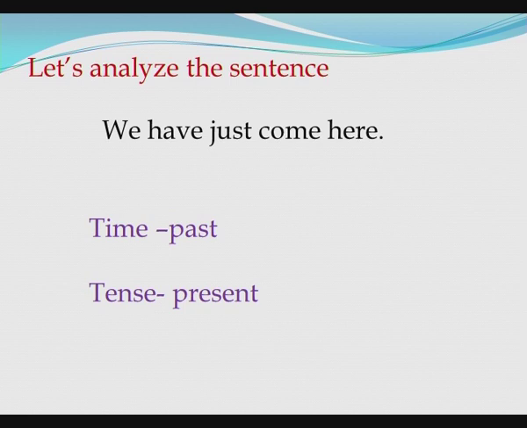And here is another sentence: we have just come here. We all know that it is completed action. It refers to past time, but the tense is present and the aspect is perfect. So, we can say it is in present perfect tense, but it refers to past or completed action.